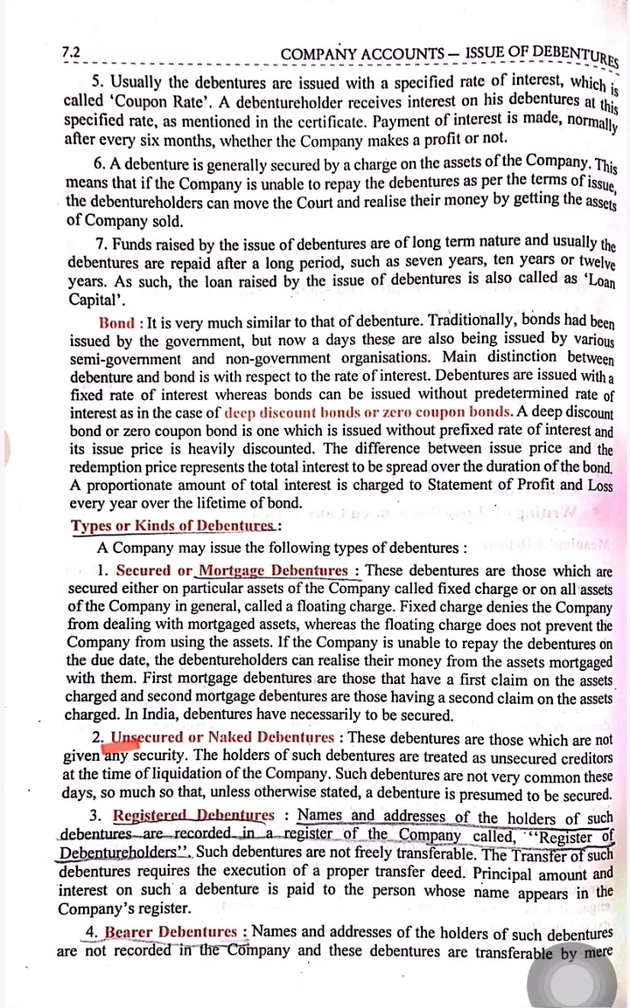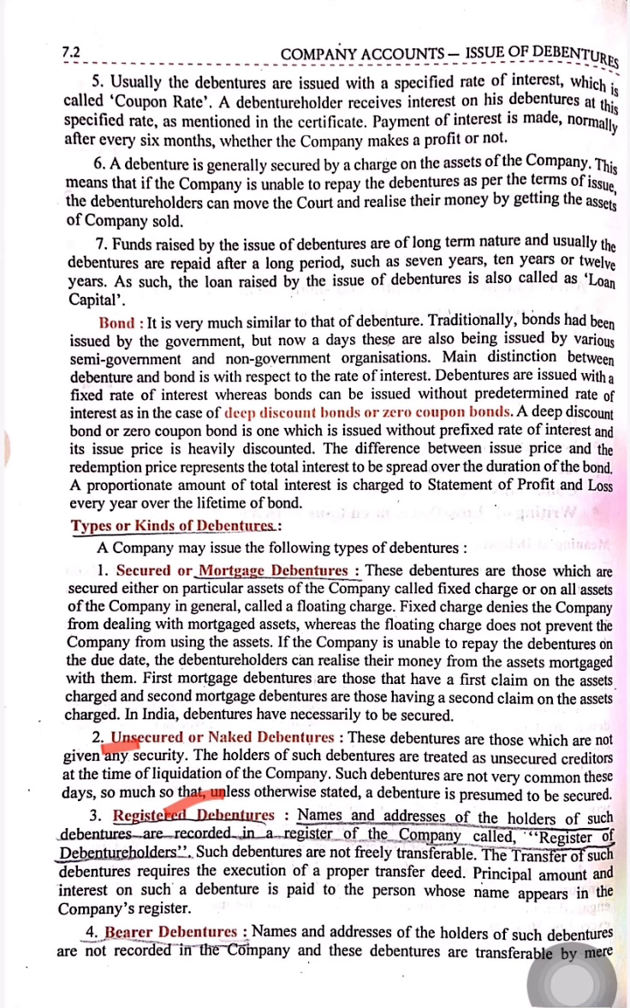Now, unsecured or naked debentures. Behind unsecured debentures, as the name shows, there will not be any type of asset or security behind the debentures. If the company fails to pay the debentures, no asset of the company will be utilized in that. So these debentures are less secured.